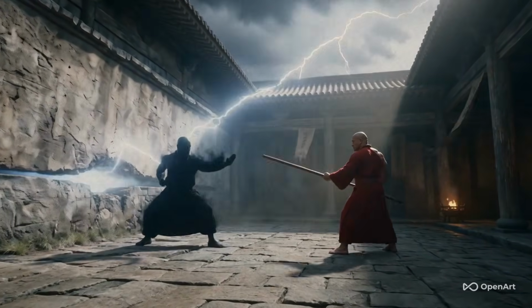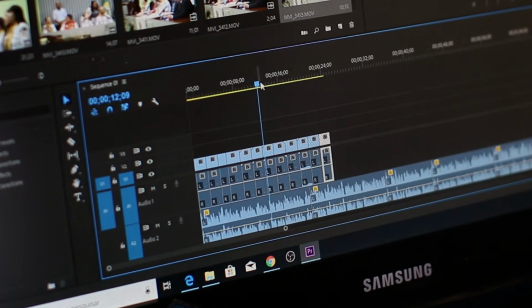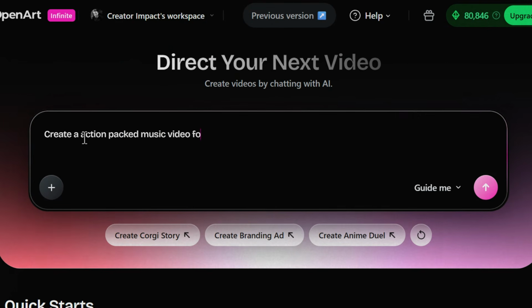This allows you to move beyond the frustration of constantly prompting back and forth and then manually stitching clips together, as it all happens right within the Director interface. So let's jump in and I'll show you exactly how it works.